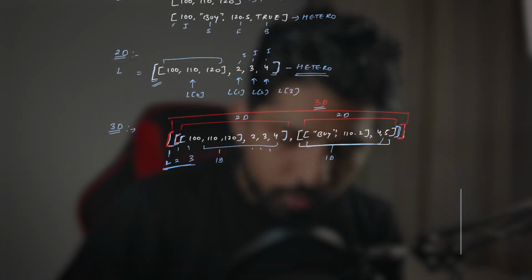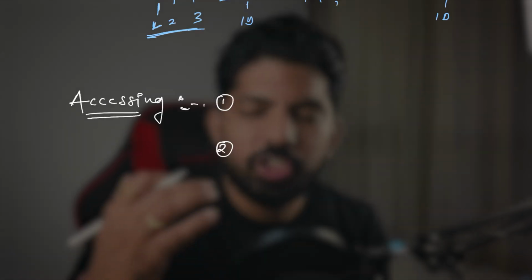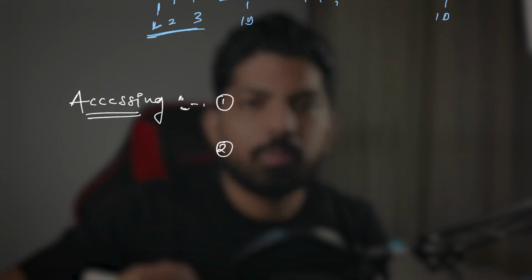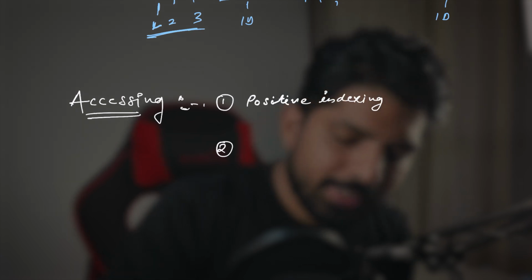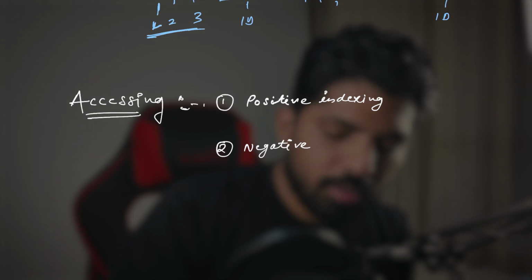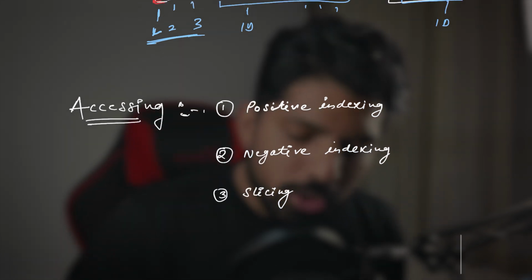Okay, so for example, you have a list. Okay, I'll write it here, accessing items. So generally we can access any item of the list in 3 ways. The first is positive indexing. Second is negative indexing. And the last is slicing. Correct? How does this positive indexing work?